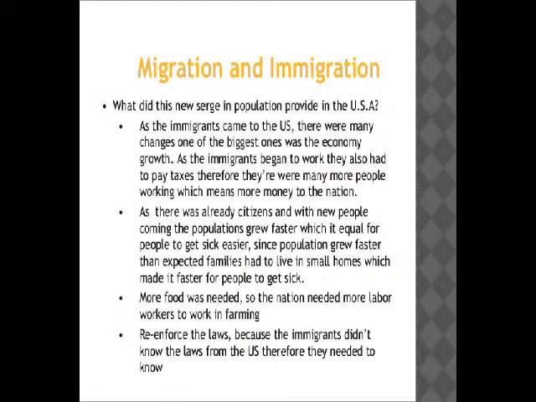What did the new surge in population provide in the U.S.? As the immigrants came to the U.S., there were many changes. One of the biggest was that the economy grew. As the immigrants began to work, they also had to pay taxes. Therefore, there were many people working, which means more money for the nation. As people kept coming, the population grew faster, which led to more people getting sick. Since the population grew faster than expected, families had to live in small homes.